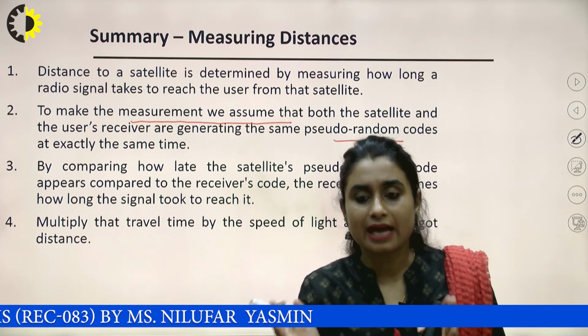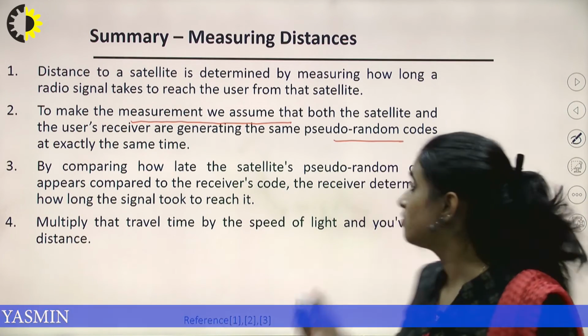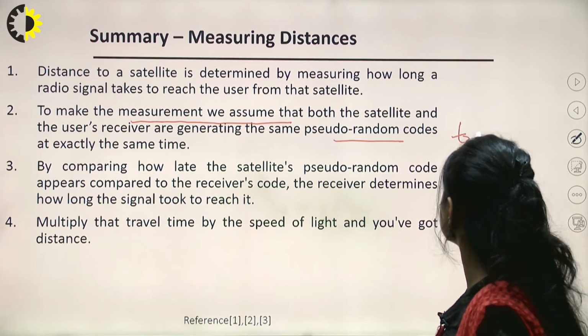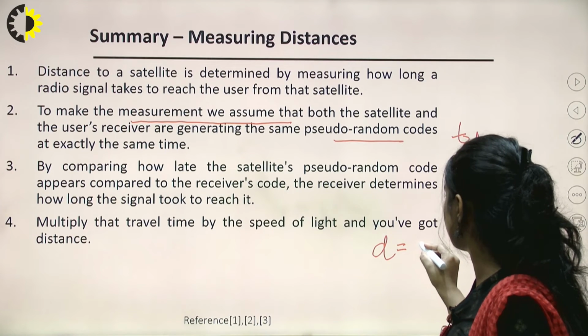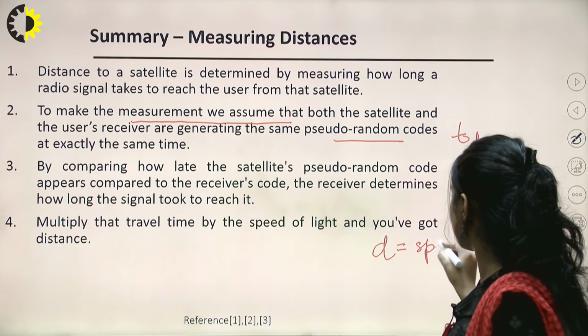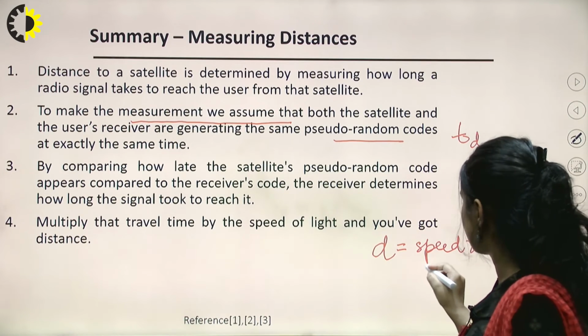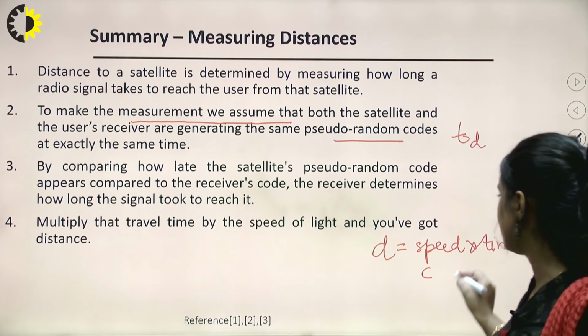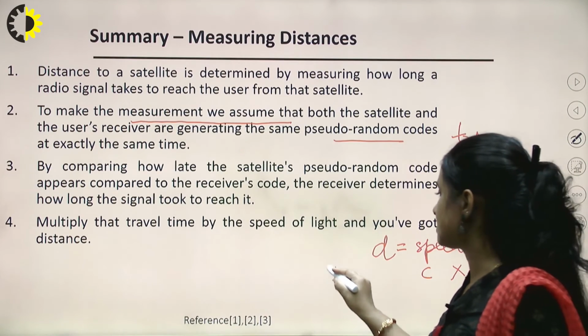That time gap is the time taken for the signal to travel that distance, which is denoted by TT. So distance is calculated by speed into time, or velocity into time. We know this velocity is the velocity of light and the time elapsed is calculated, so distance is measured.